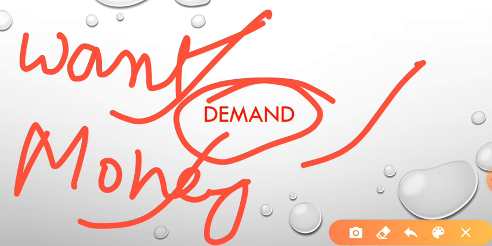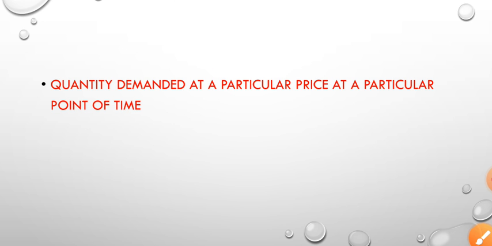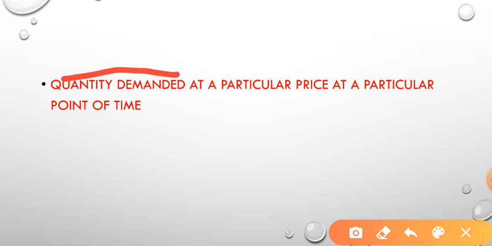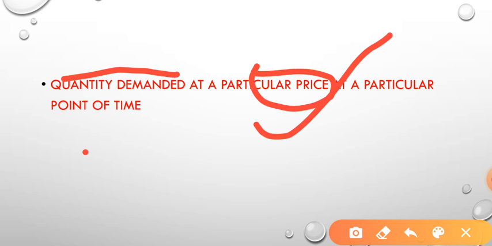Okay, so now let us see what is the definition of demand. See, it is the quantity which is demanded at a particular price. Suppose today the price might be rupees 10, and at 10 rupees how much people are demanding, that is called today's demand. What is the price and what is the time? That means I want to calculate demand for today, or for 5 years, or for 10 years. Then you should see at a particular point of time what people are demanding. Only then can we say it is demand.